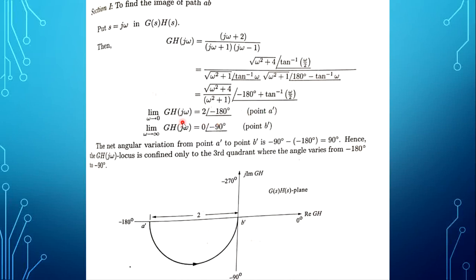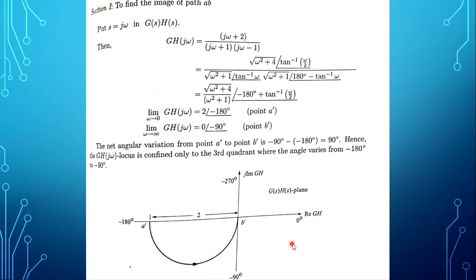Now, for the first section, the omega value varies from 0 to infinity. Substitute omega as 0, we will obtain the point 2 angle minus 180, which is A dash. When we substitute omega as infinity, the B dash point is 0 angle minus 90 degree. So the first point, A dash, is 2 angle minus 180.